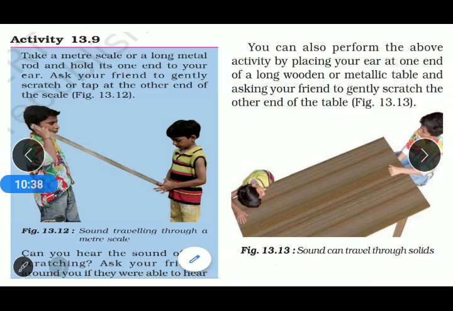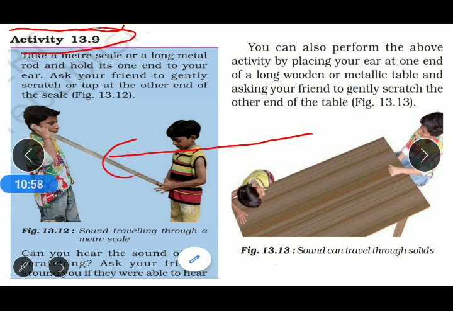For that purpose, we will perform another activity, activity number 13.9. What materials do we require in that activity? Simply, we require a long metal scale or a long metal rod, as shown in the figure. We just require a long metal strip or a meter scale. And how are we going to perform that activity?